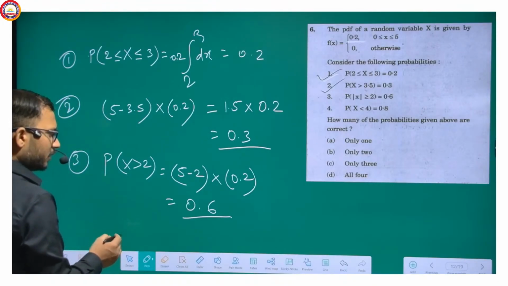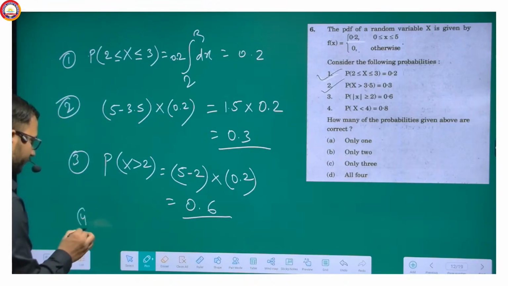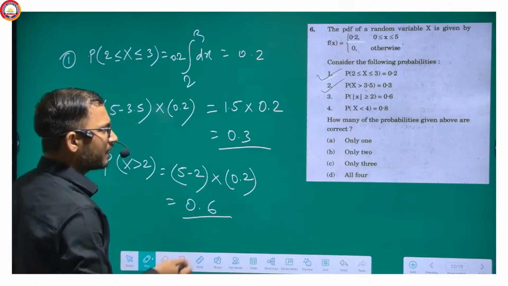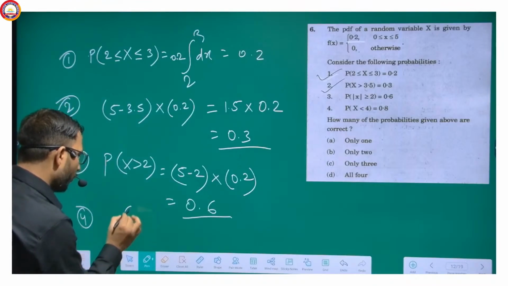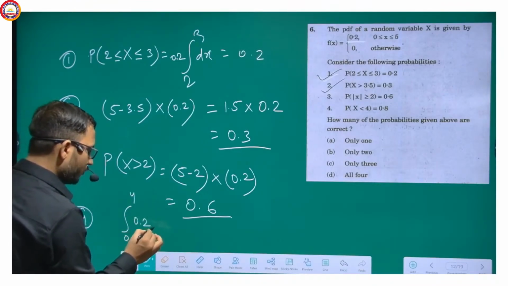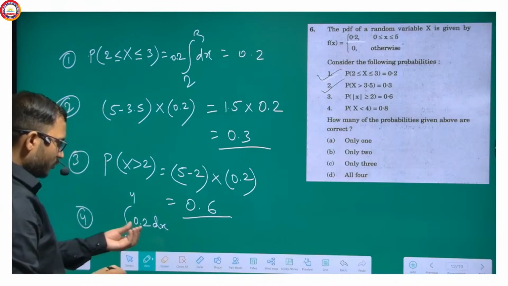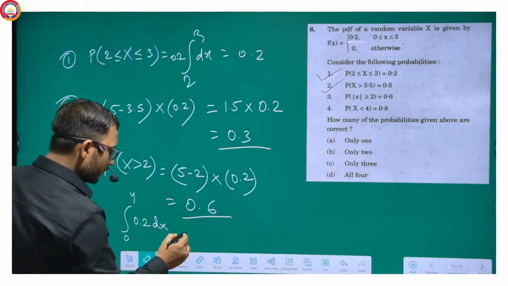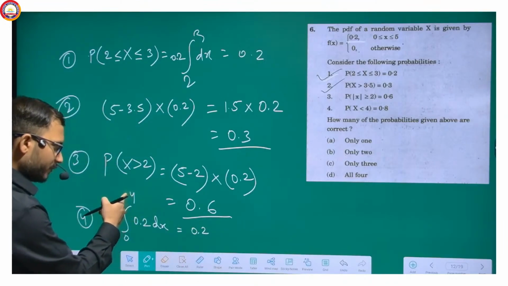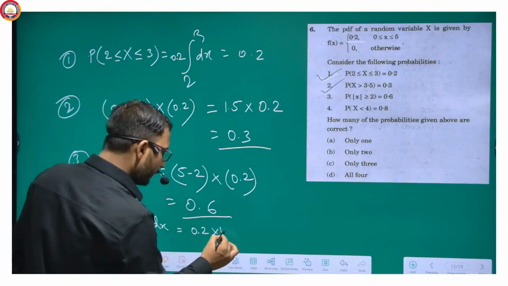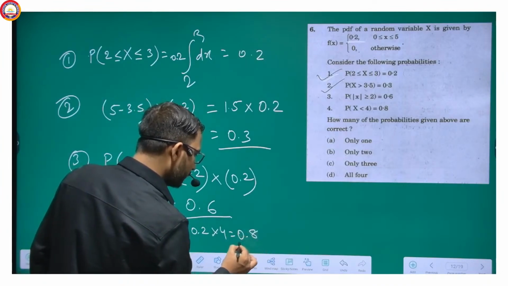Now next one is the fourth. This is also true. That means we have to integrate from 0 to 4, 0.2 dx, and 0.2 comes outside. So this will be 0.2 into x, and x will take values 4 and 0, so this will be 4, and so this will be 0.8.